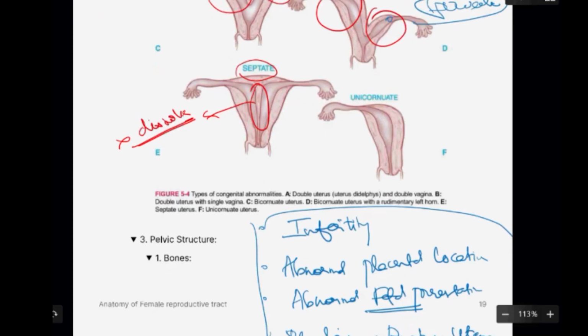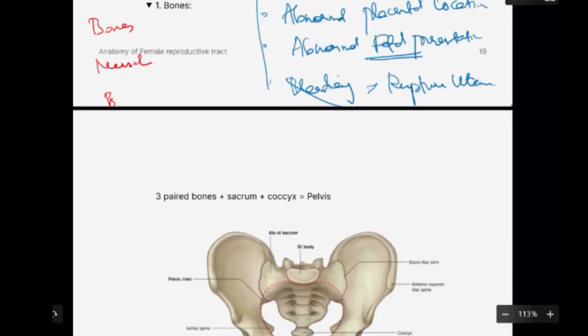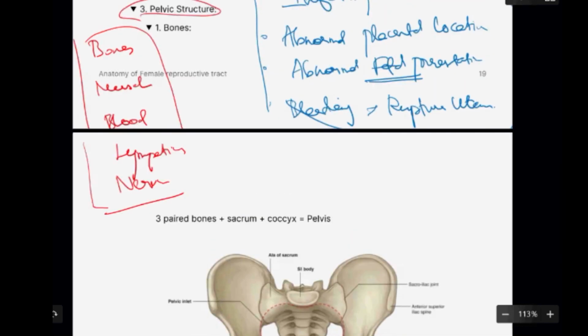so we'll just talk about the important aspects alone. Okay, so understand that you are going to have three paired bones, a sacrum and a coccyx. This is going to constitute the pelvis. So this pelvis is going to have three paired bones.